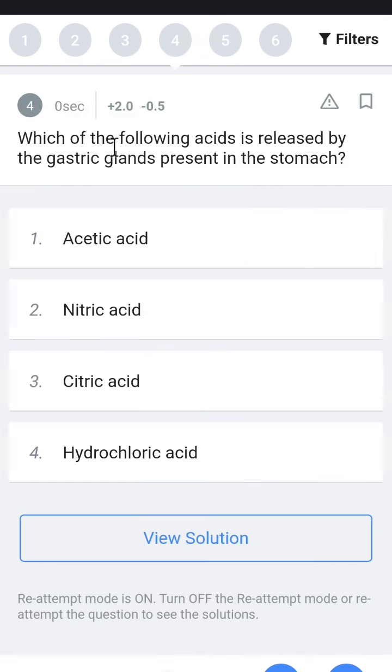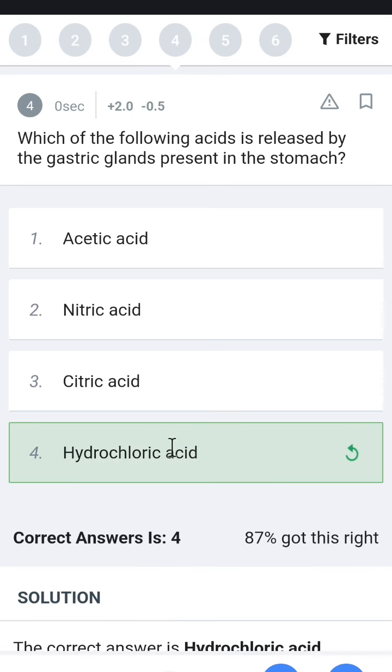So next question, which of the following acid is released by the gastric glands present in the stomach? The acid in the stomach, it is hydrochloric acid, HCl, which helps food to break down.